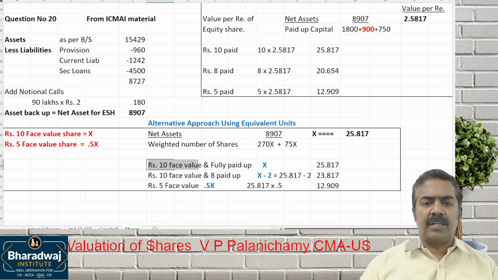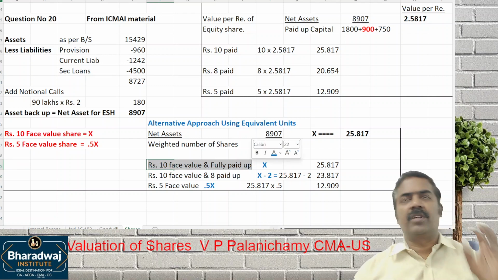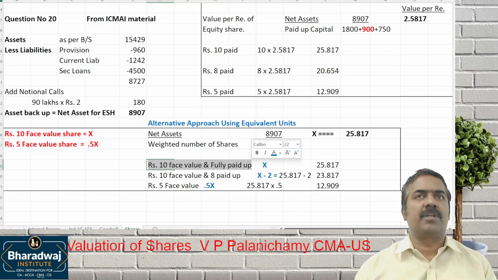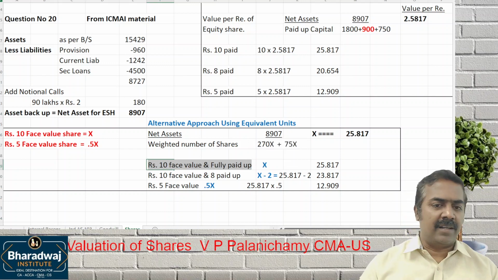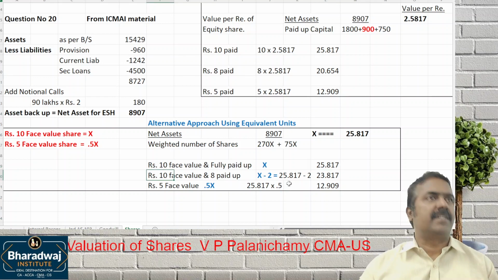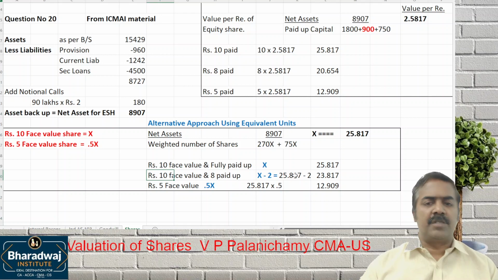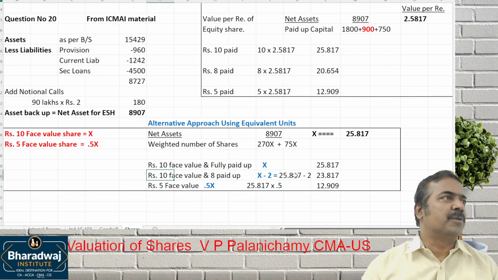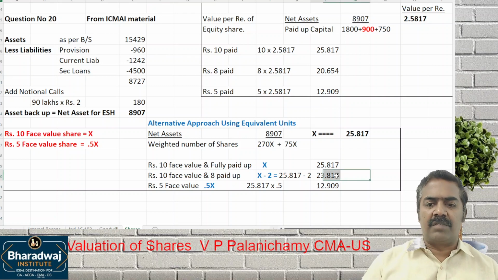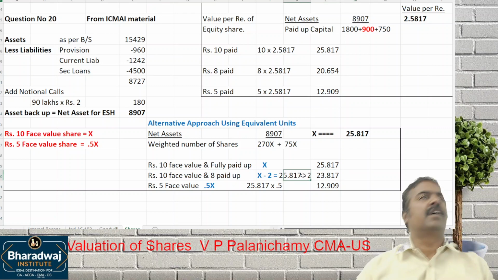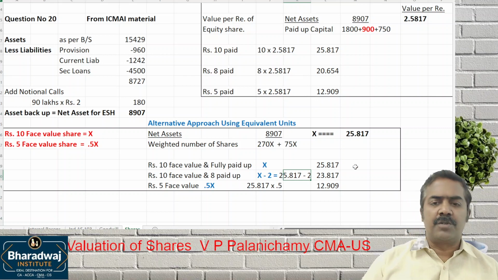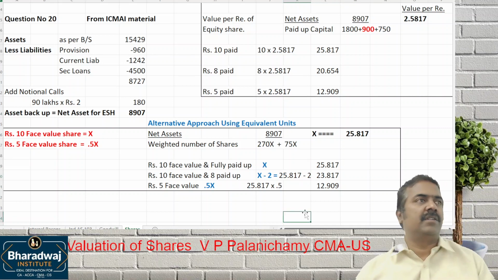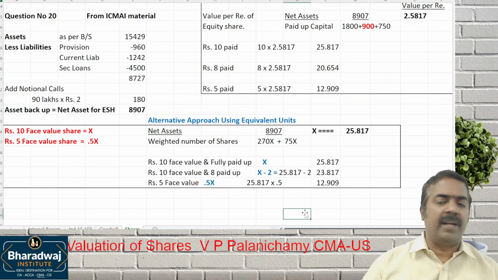Do you understand the second approach, the proper logic? Because more than a number, you should understand the logic behind it so that you will remember. Here, you are purchasing a 10 rupees share for 25.817, which means an 8 rupees share you will be buying for 2 rupees lesser than that. Clear? Because your obligation towards the company in the future will be 2 rupees. The company calls 2 rupees, you have to pay it. So to the holder of the share, you pay 23.87. Later on, if the company calls, you pay 2 rupees to the company, so that you also become like a 10 rupees shareholder for 25.817.